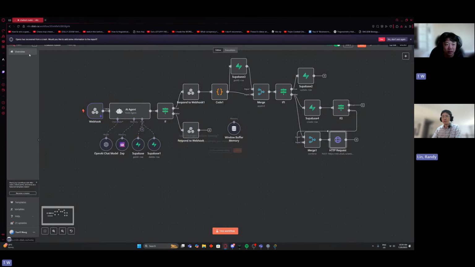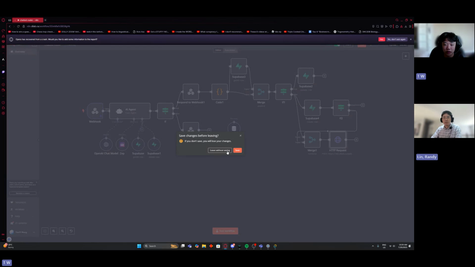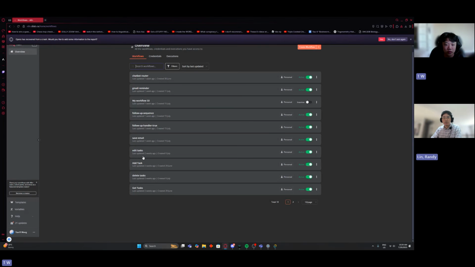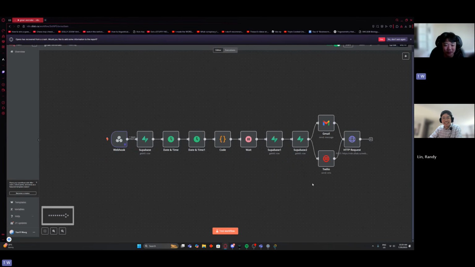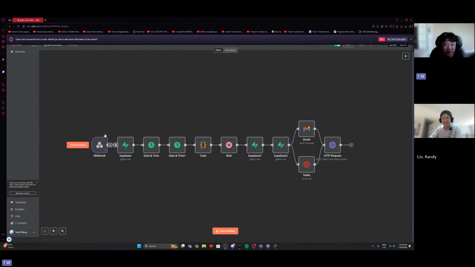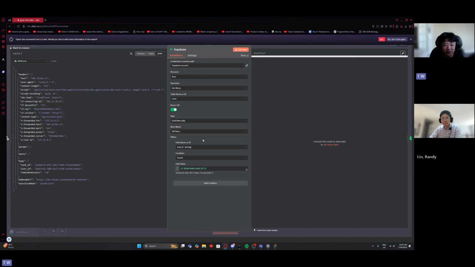Do you want to show us the other workflows, to show how many workflows you're using? All right, so this is a lot, but these are much simpler. It receives the data from the first one and checks the ID of the task.